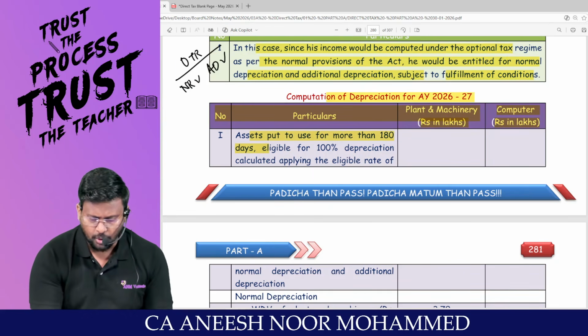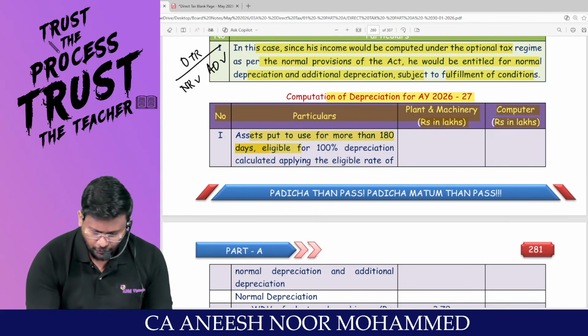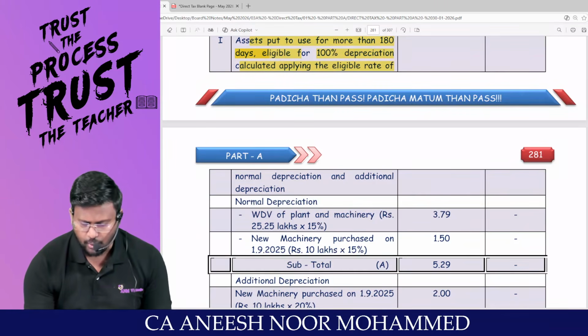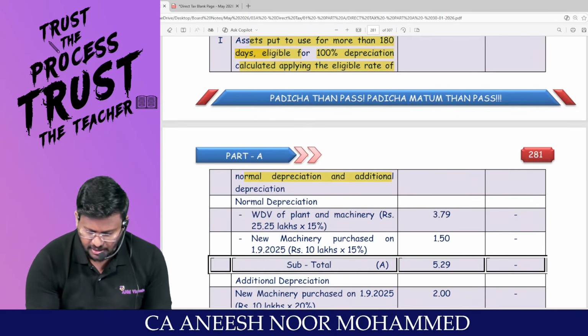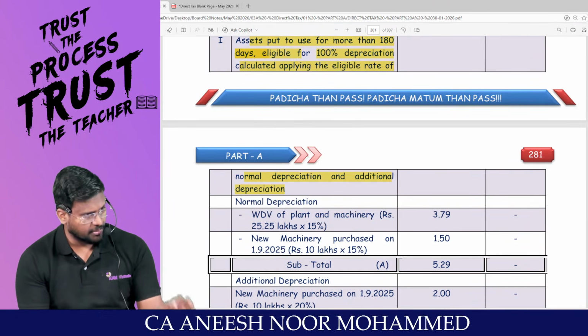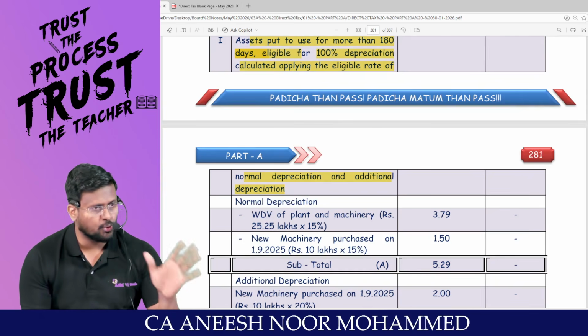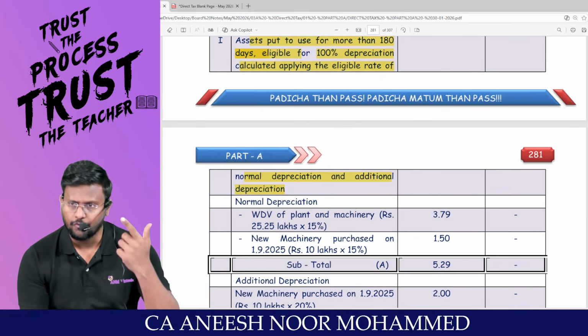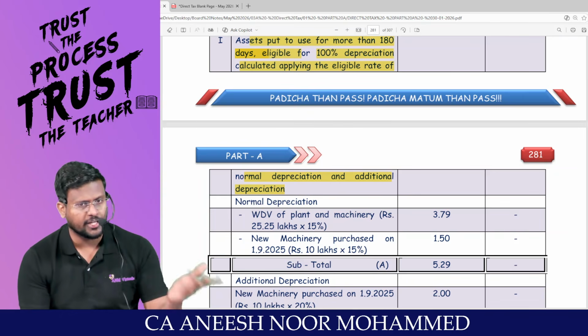Asset put to use for more than how many days? Eligible for 100% depreciation, applying the eligible rate. Am I right, sir? And additional depreciation. That means if an asset has been put to use for more than 180 days, you are entitled to full normal depreciation and even full additional depreciation.